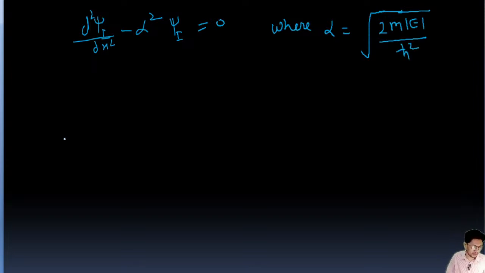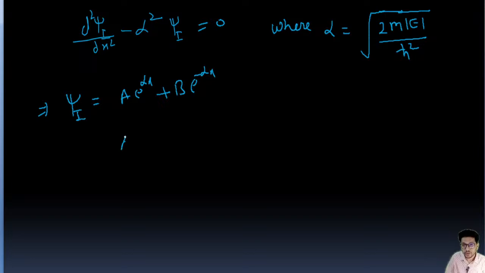So now the wave function for this is going to be psi 1 equal to a e to the power alpha x plus b e to the power minus alpha x.